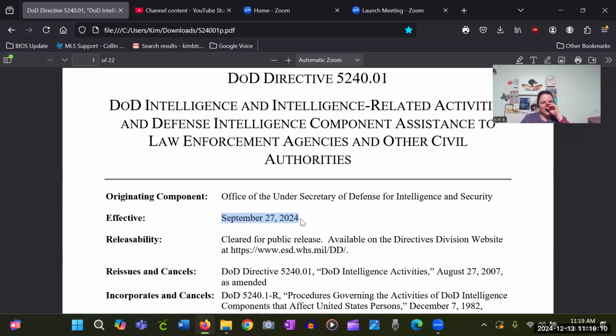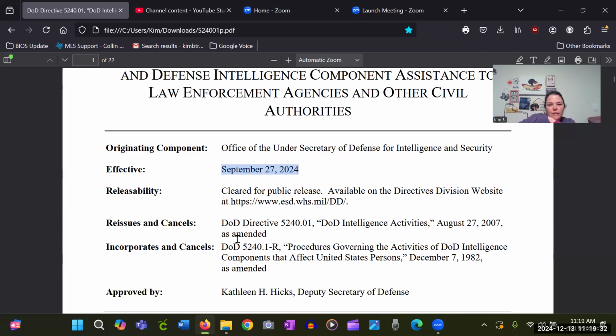You can look this up. I would just Google DOD Directive 5240.01. The originating component is the Office of the Undersecretary of Defense for Intelligence and Security, cleared for public release.